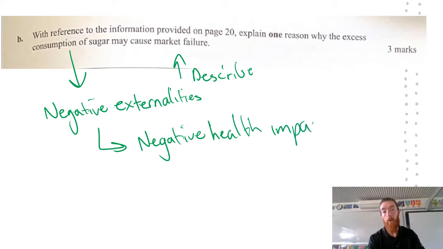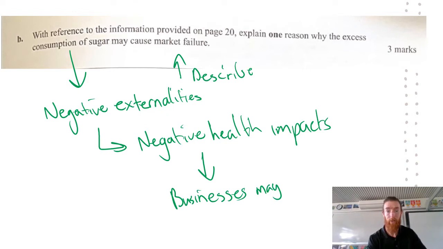And then whoever the third party that impacts is. So with that, it could be that people are less productive in their workplaces, etc. So businesses may suffer because of it, because people might have more sick days. If they are becoming obese, they're not going to be able to work as well while they are at work. So businesses may suffer or be less productive. And that is going to be the combination that you kind of take there.